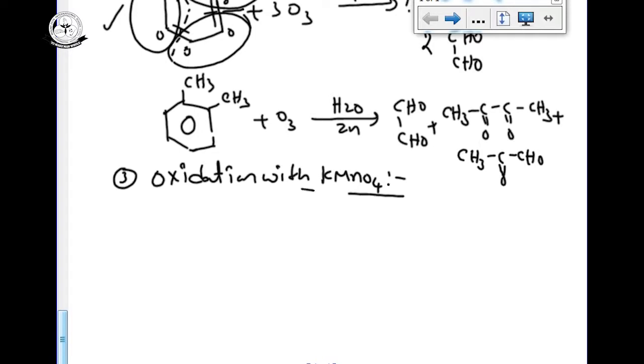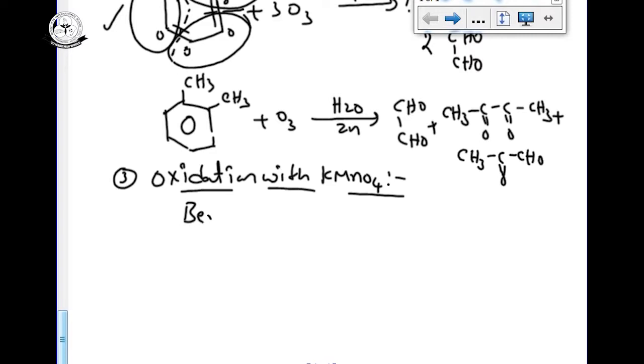One point we have to memorize: alkaline KMnO4 does not react with benzene because it cannot give the unsaturation test with bromine water and alkaline KMnO4. So we only have to consider substituted benzenes.